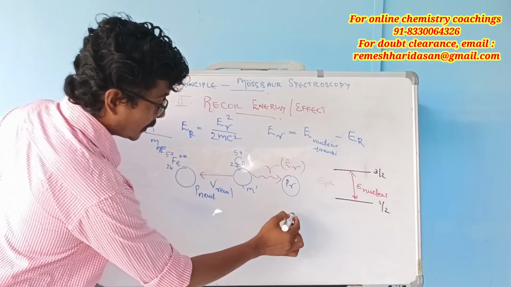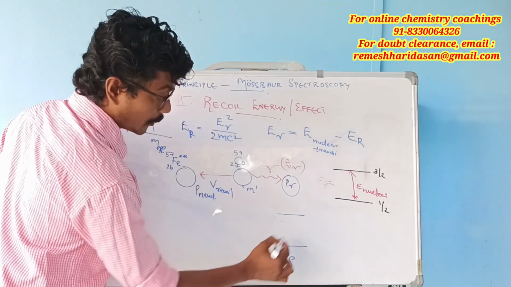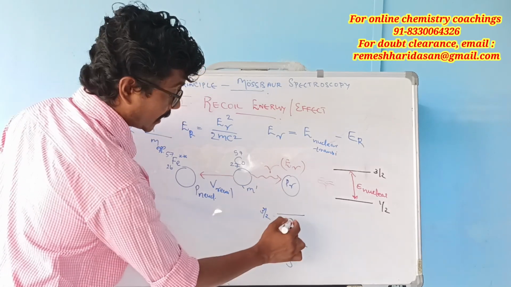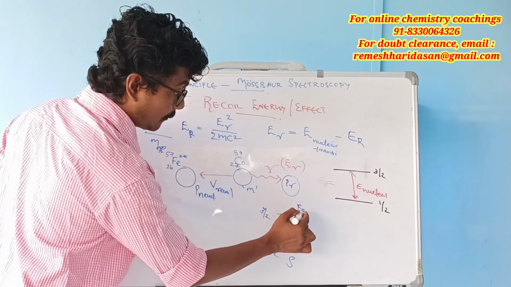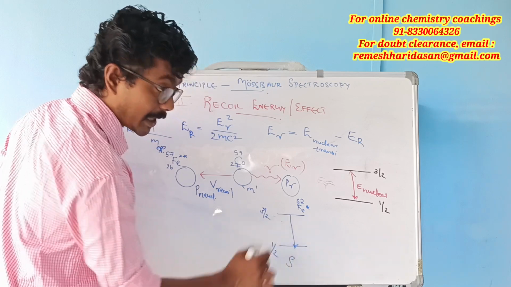Consider this example, in the case of a Mossbauer spectrum. This is a source. When the nuclide, if it is iron 57, is at the excited level, it comes down to the ground level.